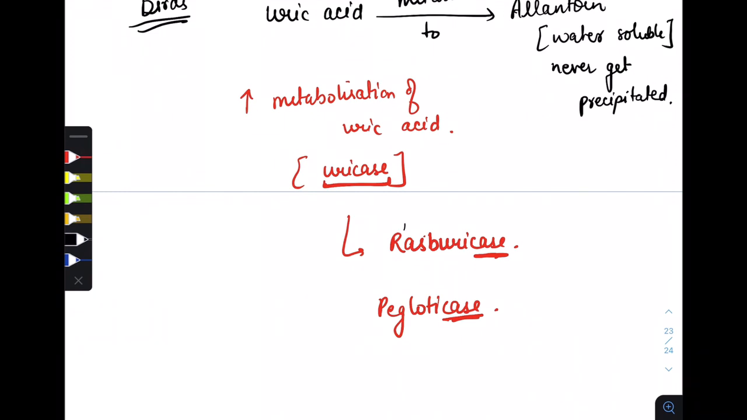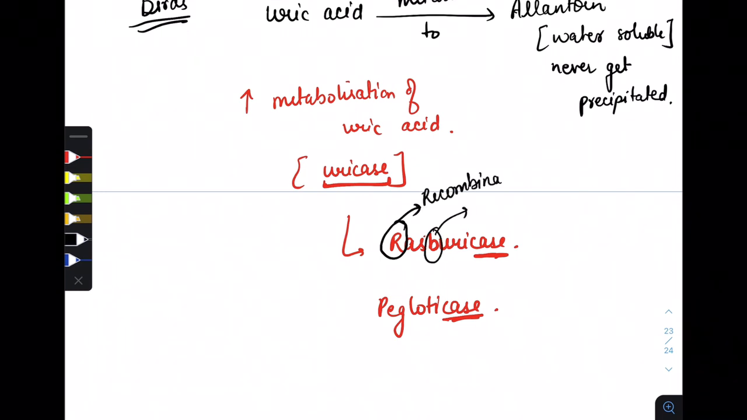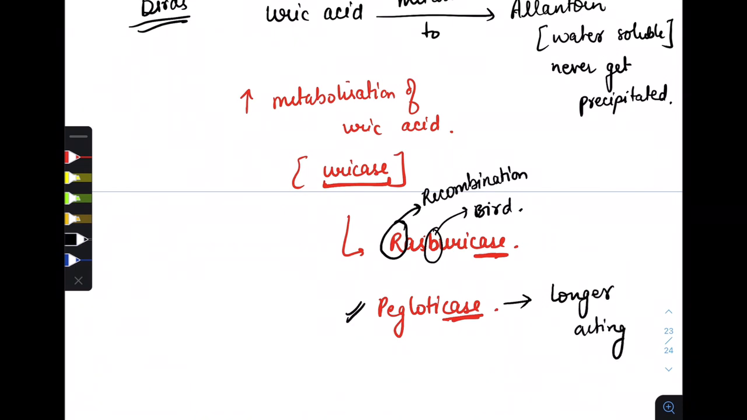And how can we remember it? R stands for recombinant and B stands for bird. So we made this from birds. And pegloticase is the longest acting drug. Please remember, it is a longer acting drug. Longer acting drug is pegloticase and rasburicase. So these two drugs increase the metabolism of uric acid.